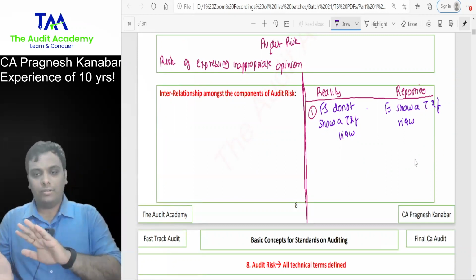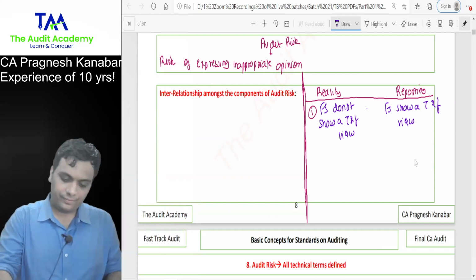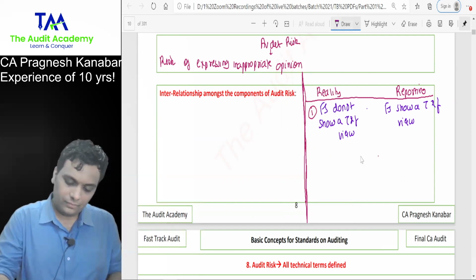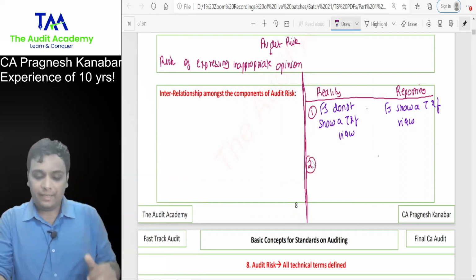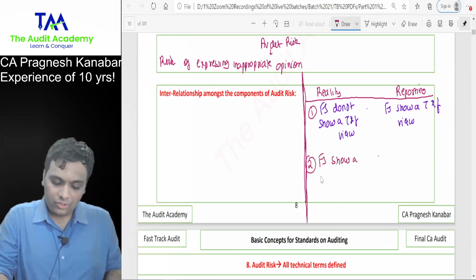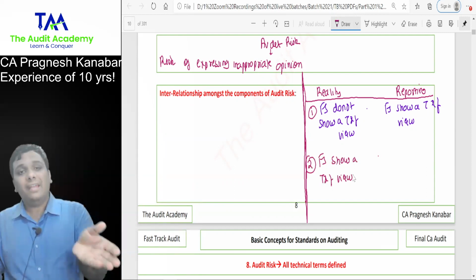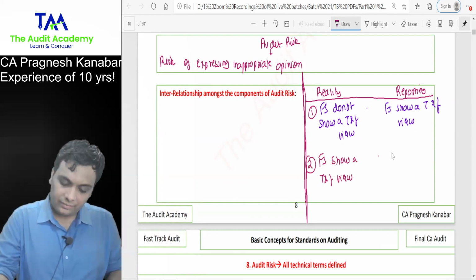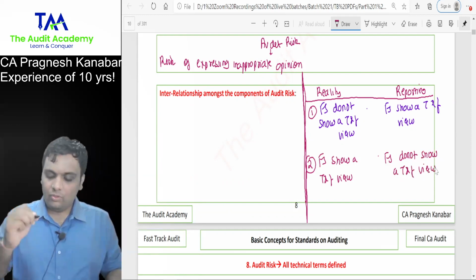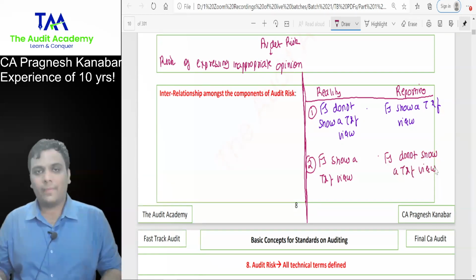Let us talk on the reverse side. Let us say that reality is that financial statements show a true and fair view. And in the report, you have written that financial statements do not show a true and fair view.